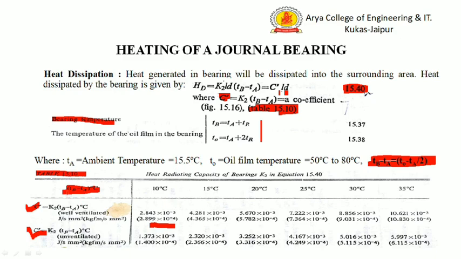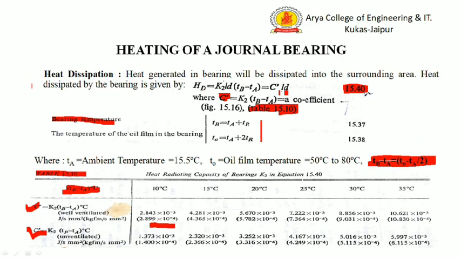So we can determine the value of C double dash from this table according to the value of TB minus TA. So from this equation we can calculate the HD, heat dissipation.